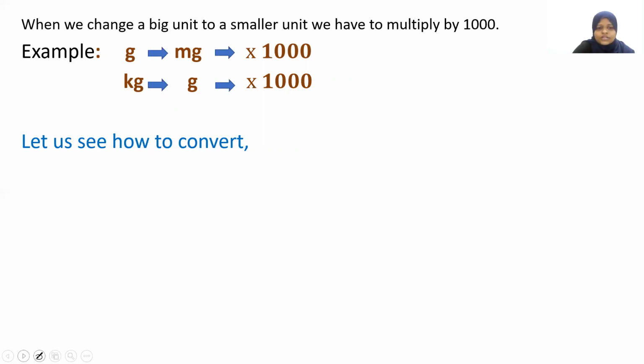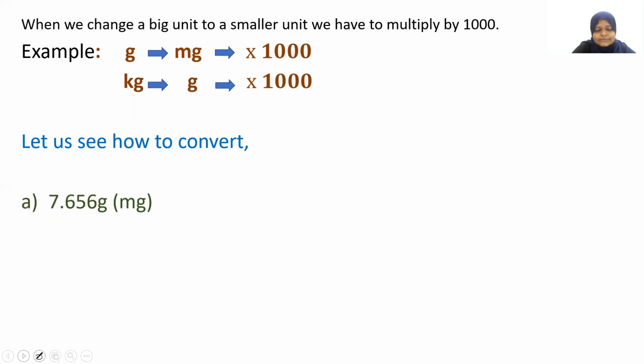So let us see how we are going to convert. Now I'm going to give you 5 types of examples, different types. For each question, I'm going to give you different, easy methods to do. You can write the same example, or you can make an example for yourself and try it at home so that it will be clearer for you.